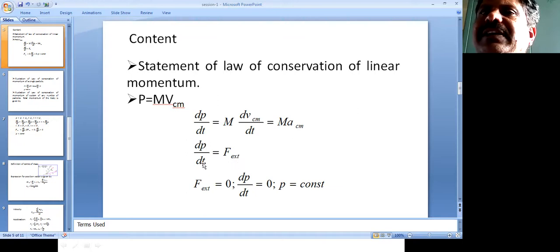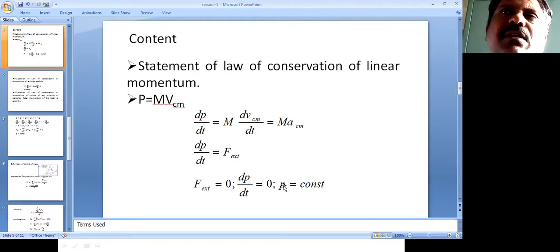So therefore, F external equals dP divided by dt. In a statement, what you have said is, in the absence of any external force, the total linear momentum of the system remains constant. If F external equals 0, then dP by dt equals 0. There is no change in momentum. Whenever there is no external force acting on the system, your momentum remains constant, P equals a constant. That is the meaning of the law of conservation of linear momentum.